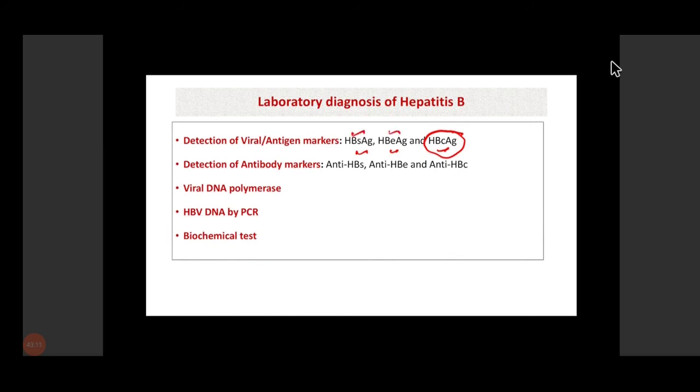Detection of antibody markers is also possible in the case of anti-HBs, anti-HBe, and anti-HBc. We can also see viral DNA polymerase activity. We can detect DNA levels by PCR and certain biochemical tests in which we can see the raised liver enzymes. Various liver enzymes will be raised if there is an active hepatitis going on.